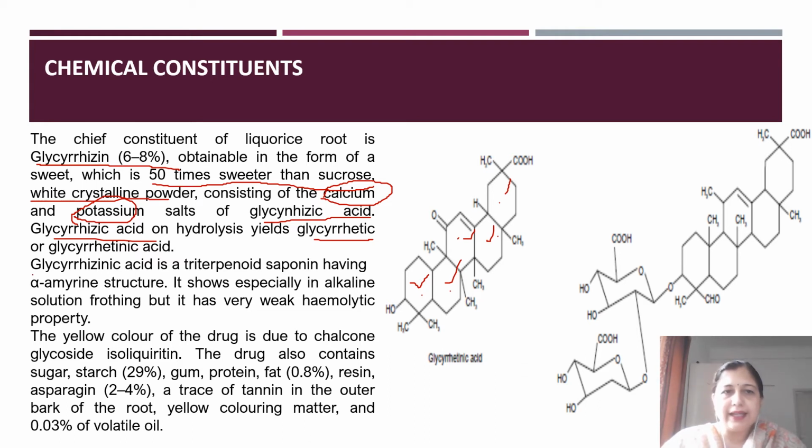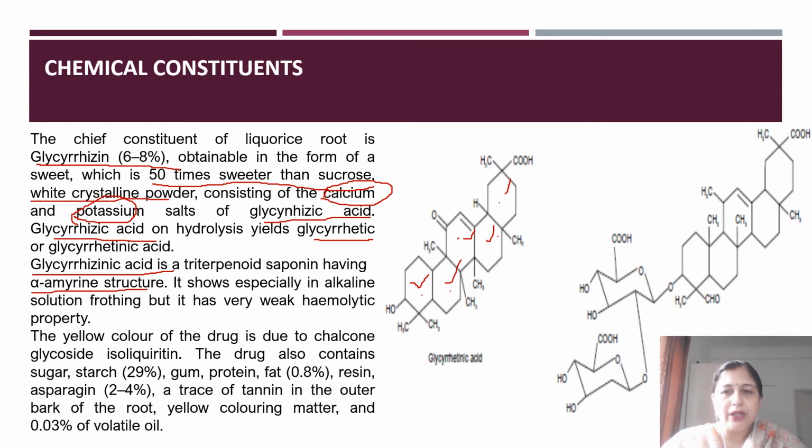And glycyrrhizinic acid is a triterpenoid having an alpha amyrin structure. It shows frothing, especially in alkaline solutions, but it has a very weak hemolytic property. Now, the hemolytic test we have studied already in saponins is a major characteristic feature of saponins. However, glycyrrhizin doesn't give a very good activity for that, but in alkaline solution it shows frothing just like any